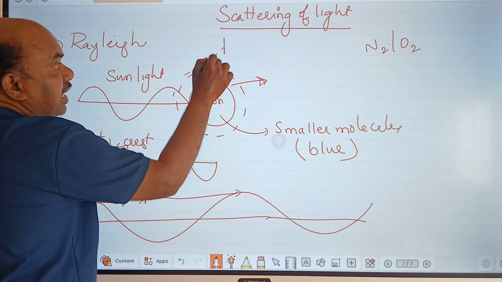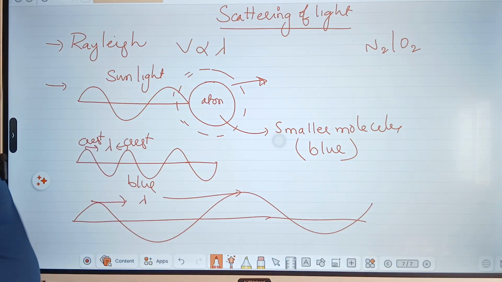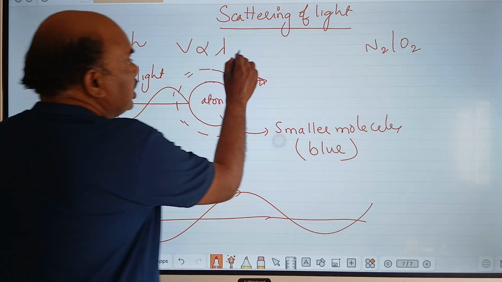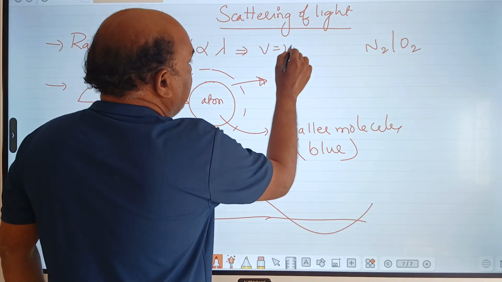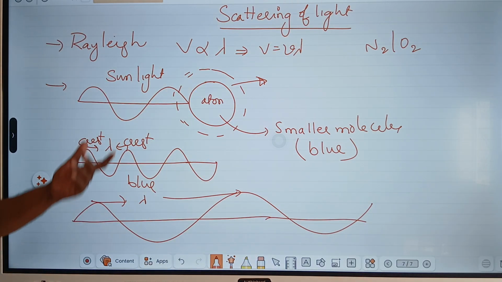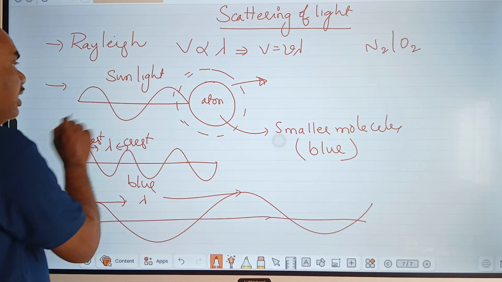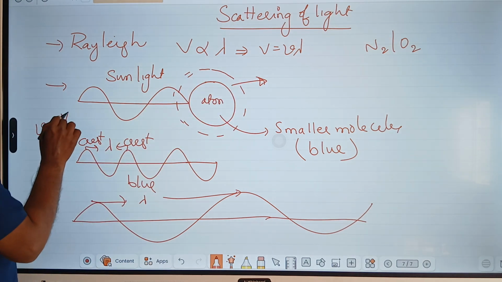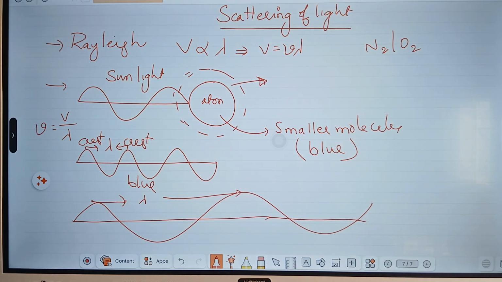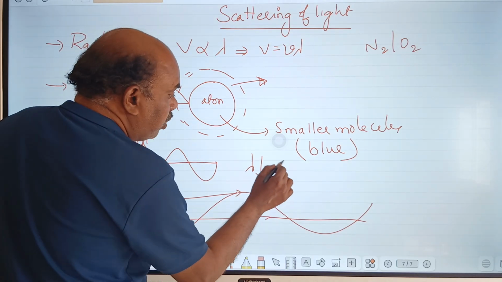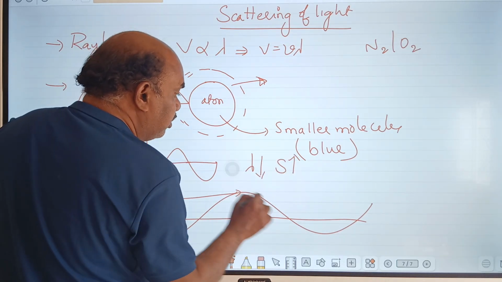If wavelength is high, by default speed is also high. You know the relation: if you remove the proportion, V is equal to nu lambda. Now, the frequency is always constant. How to find the frequency? Speed of light divided by wavelength. If wavelength is less, scattering would be more.